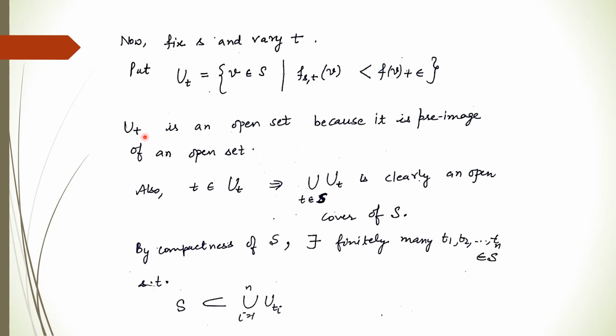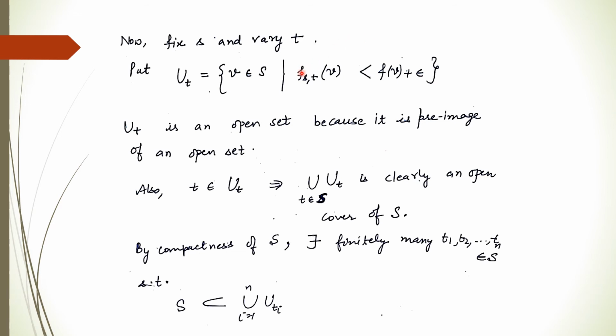So clearly U_t is an open set. Now why is this open? Because it is a pre-image of an open set, right? So since this is open, if you take v to be on this side, then f(v) minus this is strictly less than epsilon. This is an open set, right?